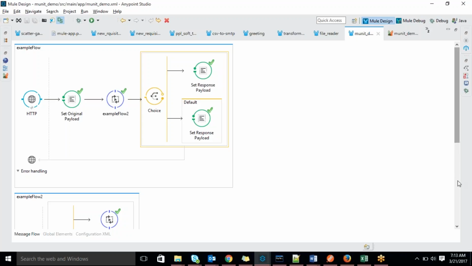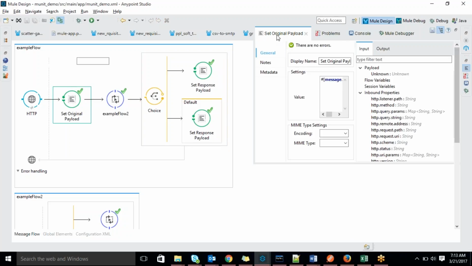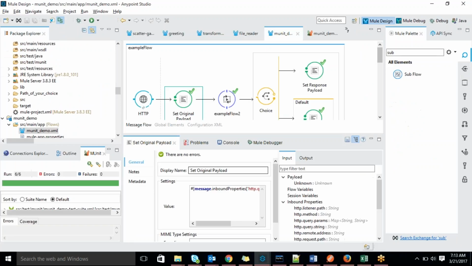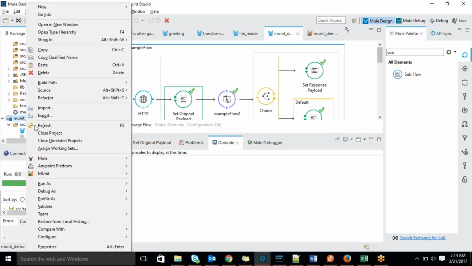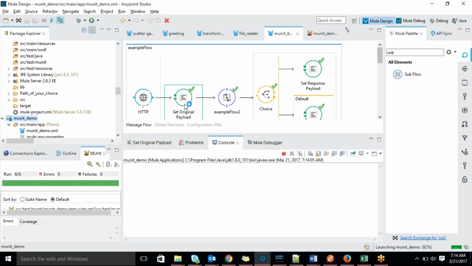What you are passing here, it was expecting some query parameter, that is nothing but a URL key. I will execute and I will show you. So it was expecting the URL key, so that we will pass through the query, through URL, debugging as a Mule application.